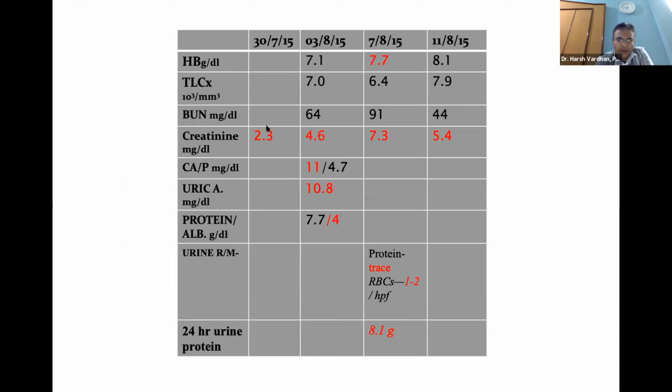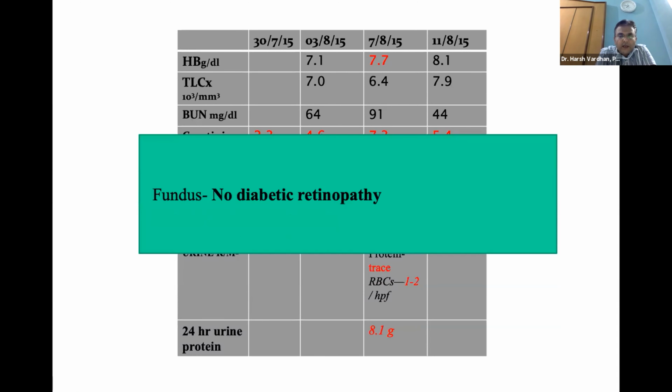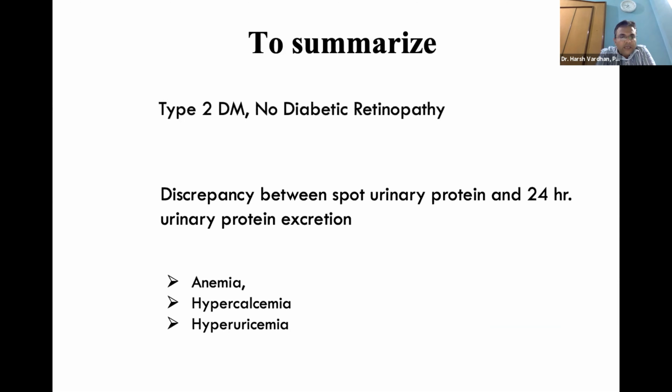What was interesting to find, again I want to highlight here, is that proteinuria was trace on dipstick, but it was 8.1 on 24-hour urine protein. So there is a discrepancy between the dipstick and the 24-hour urine protein collection. And he didn't have any diabetic retinopathy. So he had anemia, hypercalcemia, hyperuricemia.